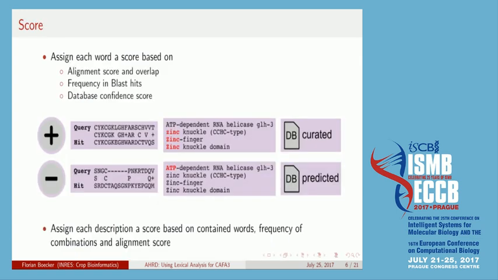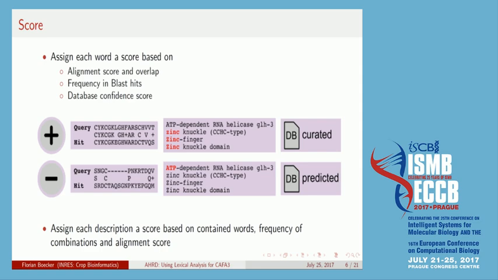Then at the next step, we assign a score to each word in each description. If the alignment score and the overlap between the query sequence and the target sequences is good, that increases the score. Otherwise, the score is decreased. If the frequency of the word in the BLAST hits is high, the score goes up. Otherwise, it goes down.